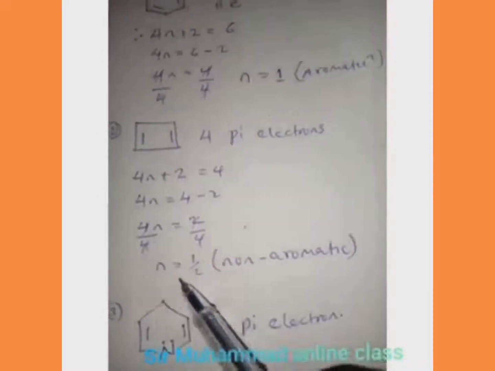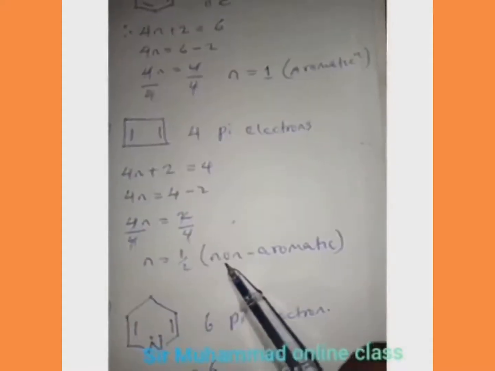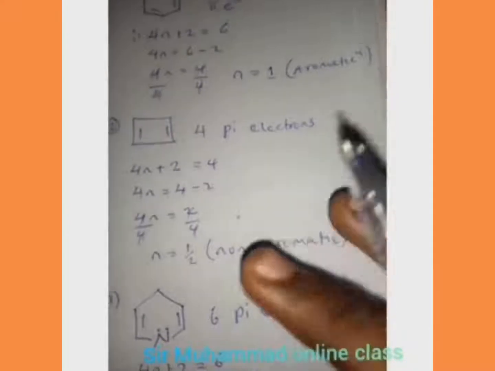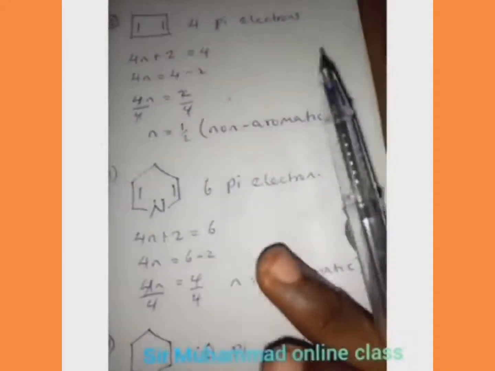So n is not a whole number. Therefore, it is wrong. So they will say the compound is non-aromatic. It is non-aromatic because n is not a whole number. So you can see it fails the second rule, so it's not an aromatic compound.